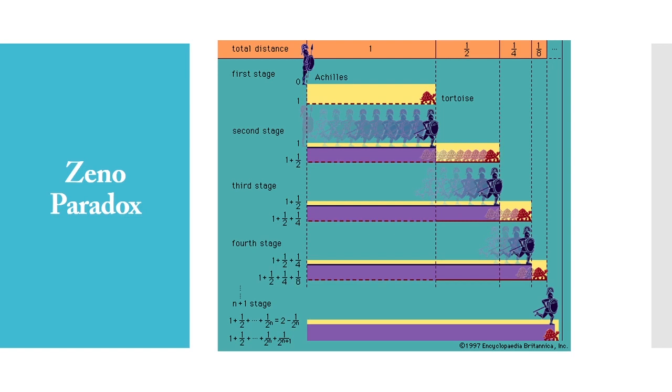I know this picture is a little bit complicated to understand. So, what is Zeno's paradox? What is Zeno's paradox of motion? I have a little explanation here. In order to move from point A to point B, you must first reach the point halfway between A and B. But before you can reach that point, you must reach the point halfway to it.